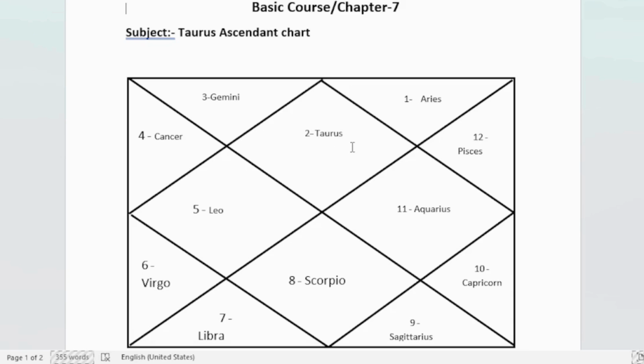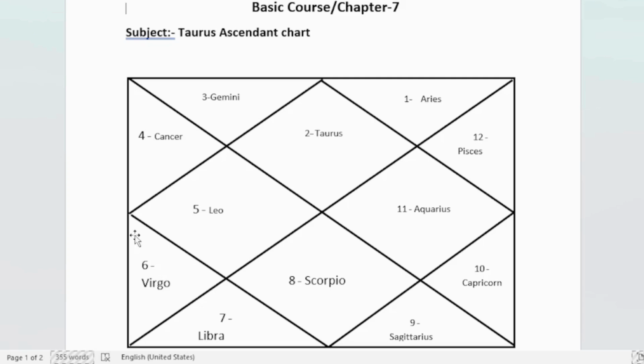Next, as we know, the trine houses, that is the 5th house and the 9th house, are the most auspicious houses after the ascendant. So the lords of the 5th house and the 9th house are the second most auspicious planets for the particular ascendant chart.